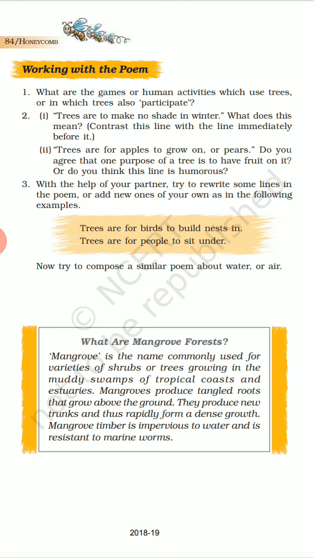So I'll just give you some examples. Trees are for sweet fruits. Trees take away our tiredness. After that we can write trees are oxygen. Got it? So in this way, you have to write about water or air. You have to compose a similar poem.